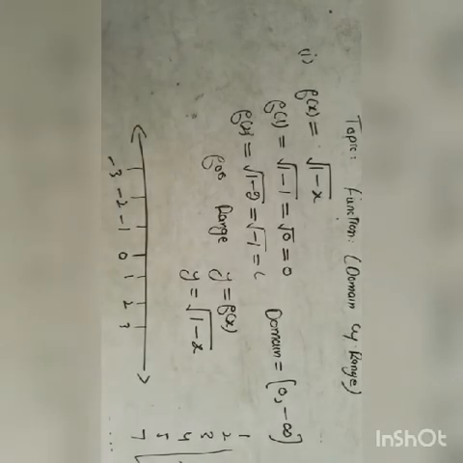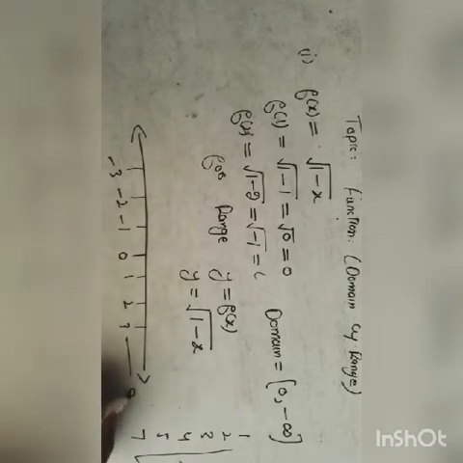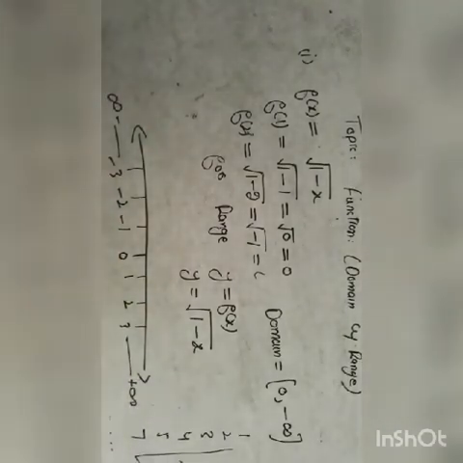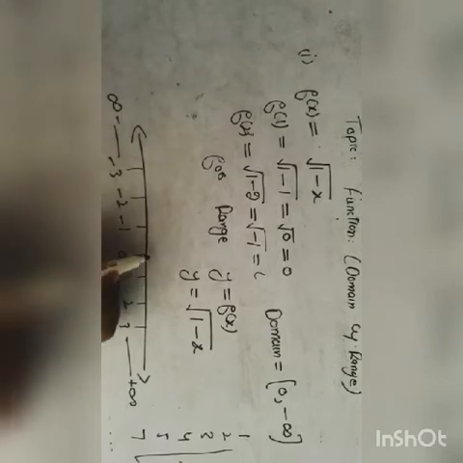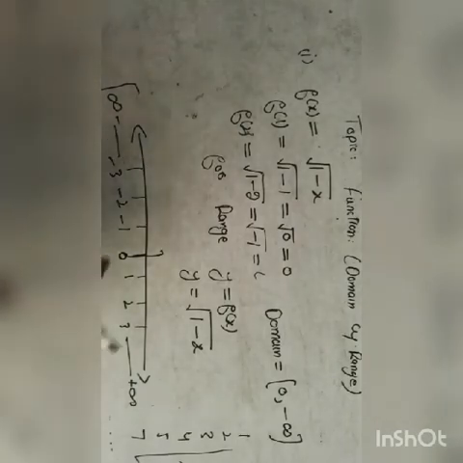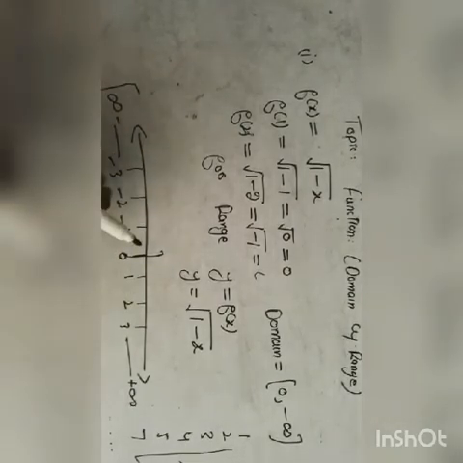So what will be the range of the function? The range of the function will become, you put the close bracket on 0 and you put the close bracket on minus infinity. So this is the range of the function.